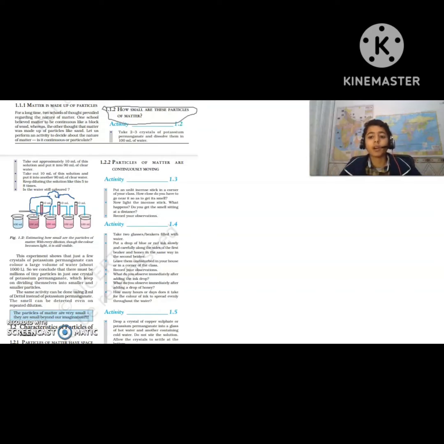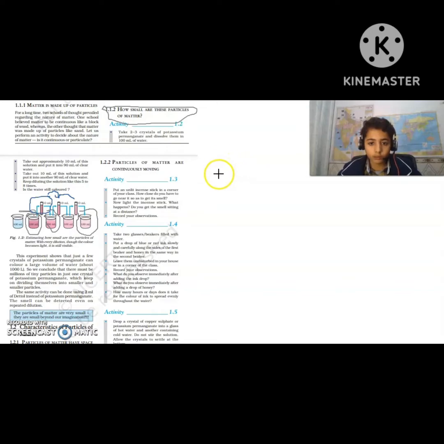Then we again repeat this step 5 to 8 times, but even after that we are able to see the potassium permanganate color. Like in this picture, it is darker here, then it gets a little lighter, and at this place, after doing it 4 to 5 times, it is very light, but we can still see its color. Why?